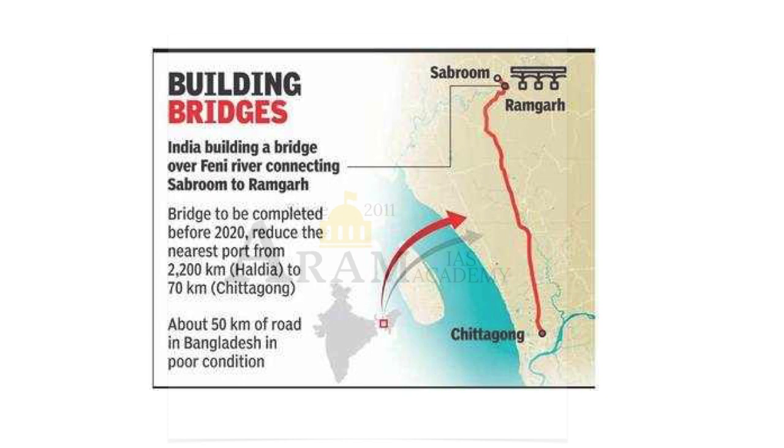Earlier, the nearest port to Sabroom was 2,200 kilometers away. That's Haldia, but now it's going to be only 70 kilometers. Hence, goods from Tamil Nadu and Andhra can reach Chittagong, and it can be taken to northeastern India, especially Tripura. It's a very important one. The Union government recently sanctioned 360 crores for constructing this ICP. That's going to be a new ICP. It's going to come very soon.